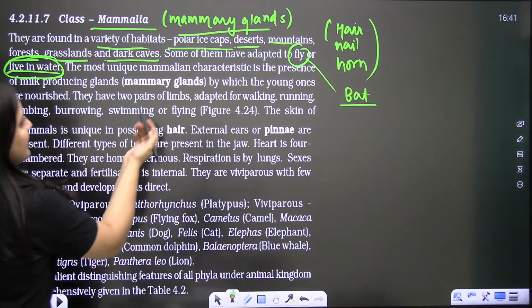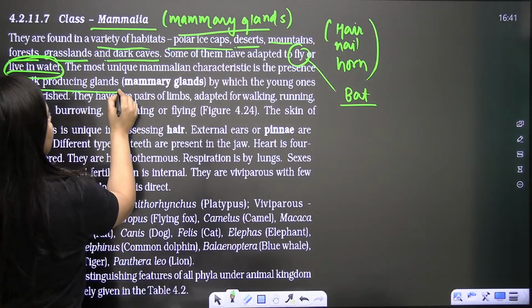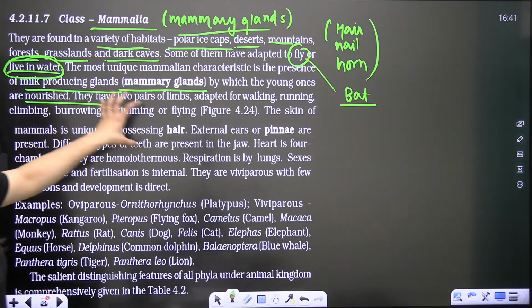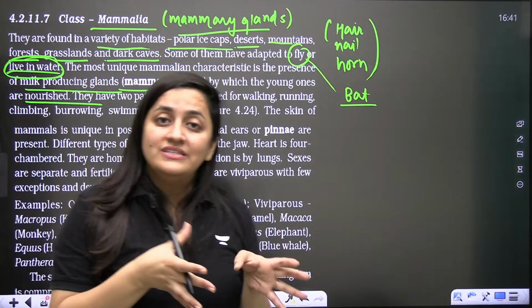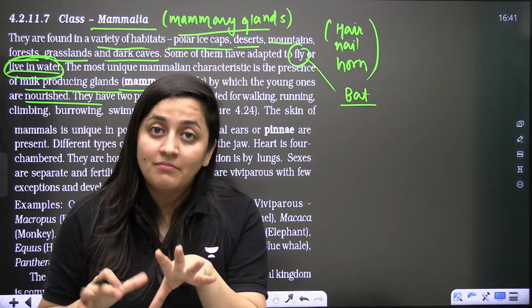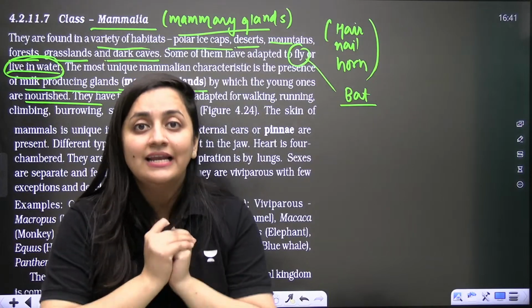The unique character, you know, is the presence of milk-producing glands, the mammary glands. They nourish their young ones. Among mammals, you will see some are advanced and some are primitive. We still have examples of egg-laying mammals.